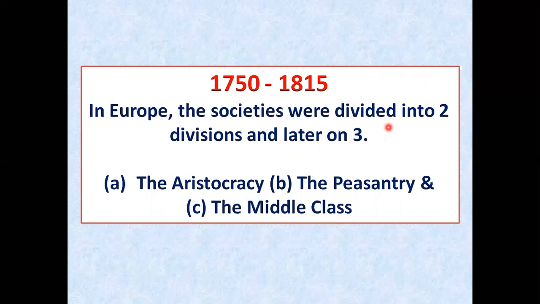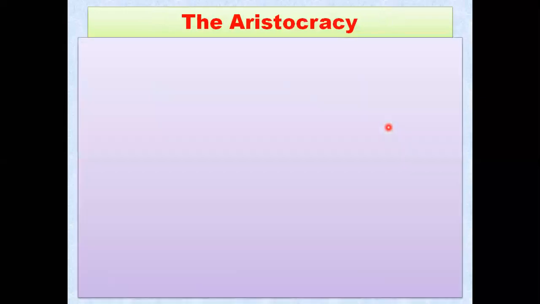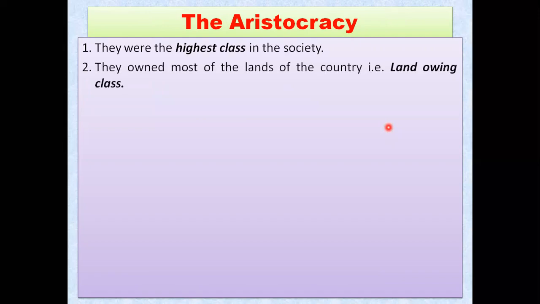There were three different divisions of society: aristocracy, peasantry, and the middle class. Let us start by discussing the aristocracy, that is, the upper class people. They were the highest class in the society, and they owned most of the lands of the country. Most of the lands were owned by these aristocrats.